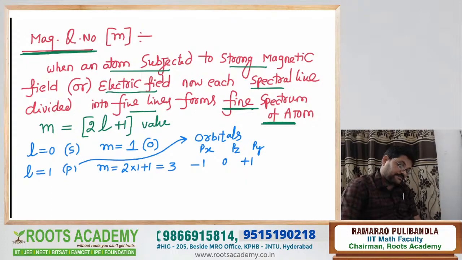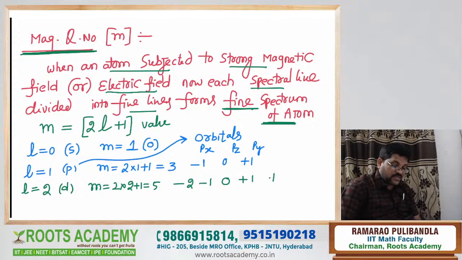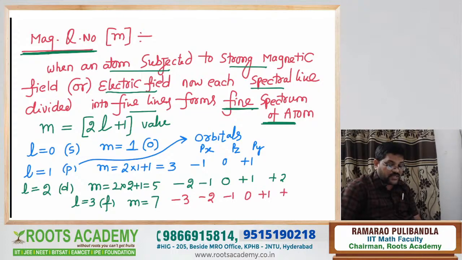Say for example, L is equal to 2, that is a d suborbit. Now m is 2 into 2 plus 1, which is equal to 5. So the orbitals available are minus 2, minus 1, 0, plus 1, plus 2. If L is equal to 3, that is the f suborbit, and m is equal to 7. For 7, you write minus 3, minus 2, minus 1, 0, plus 1, plus 2, plus 3. This is the simple logic.